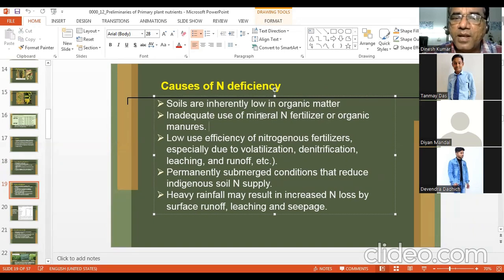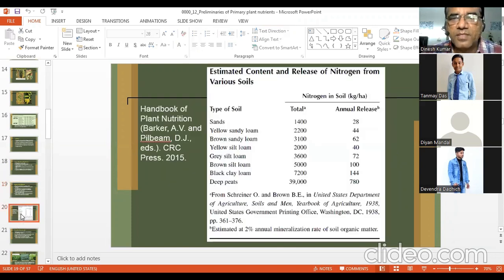Inadequate use of mineral fertilizer or organic manures, low use or absence of nitrogenous fertilizer, losses by volatilization, denitrification, leaching, and runoff, permanently submerged condition that reduces indigenous soil nitrogen supply. Heavy rainfall may result in increased nitrogen loss. So these are the important causes of nitrogen deficiency.